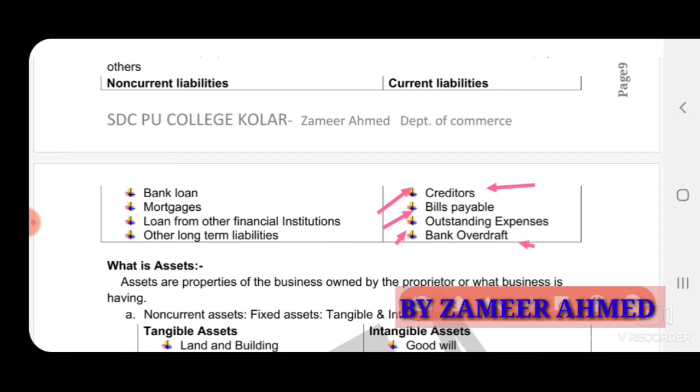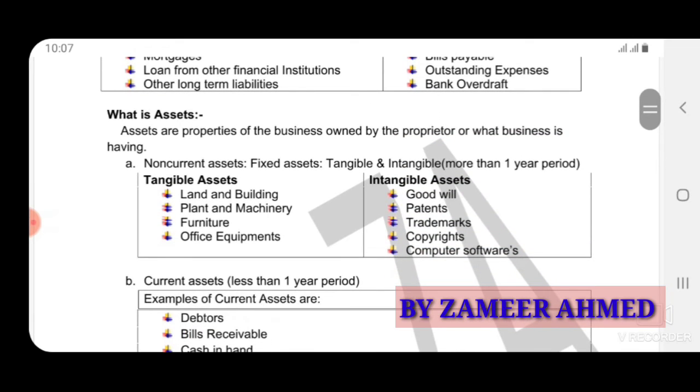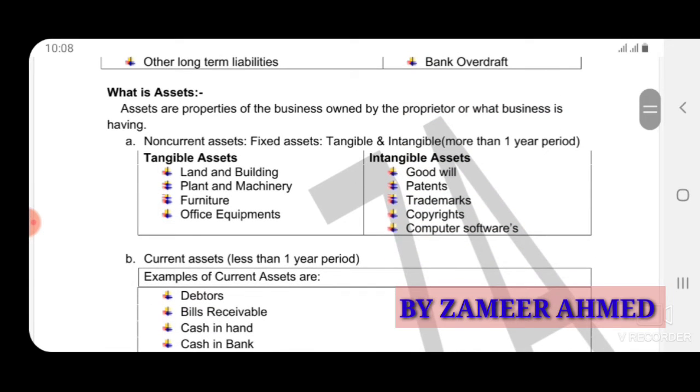And one more type of liability, shareholders fund. This word will be used in corporates. The funds belong to the shareholders in the form of equity shares, in the form of preference shares. Next, assets.